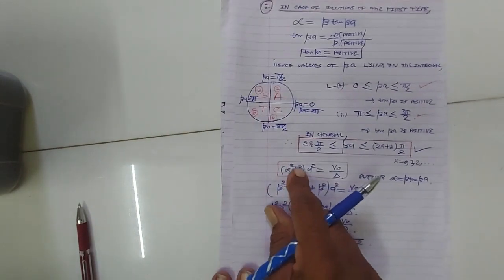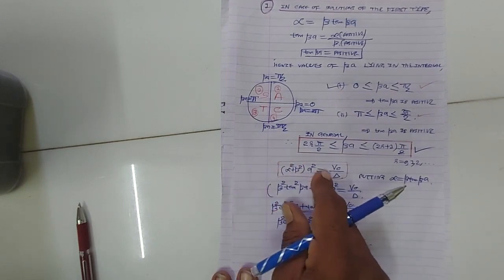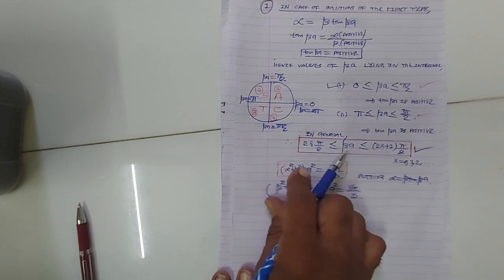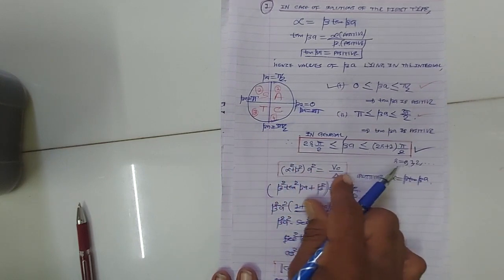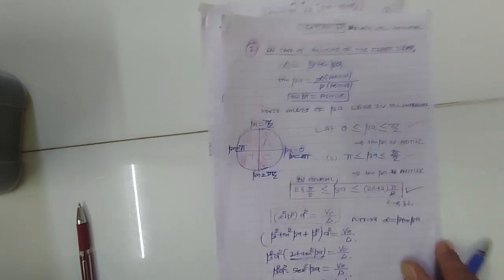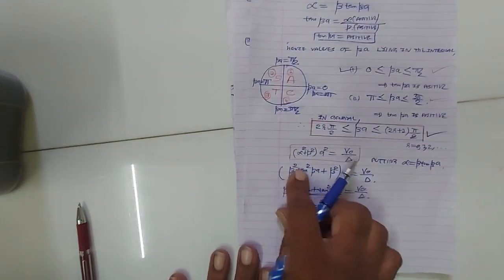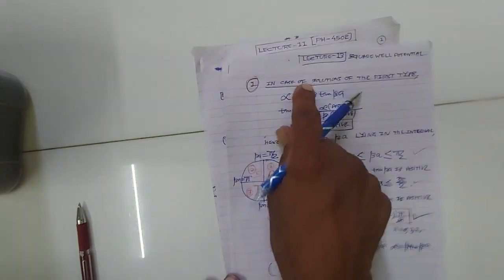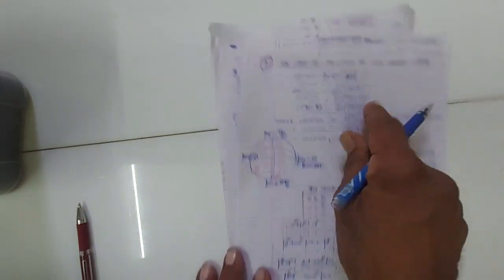Now we have this equation, we have derived this equation: alpha square plus beta square a square is equal to v0 upon delta. Let us put alpha is equal to beta tan beta a in this equation. Putting the first type of solution, alpha is equal to beta tan beta a, in this equation,